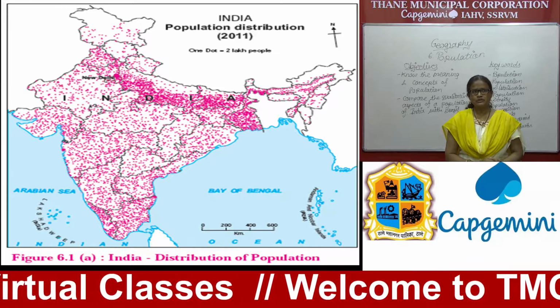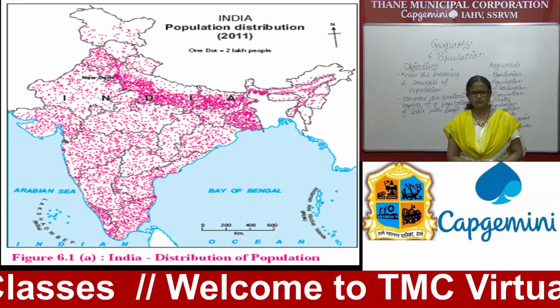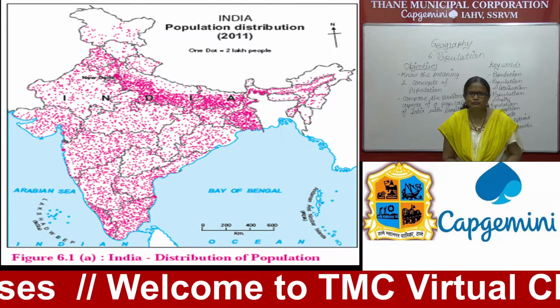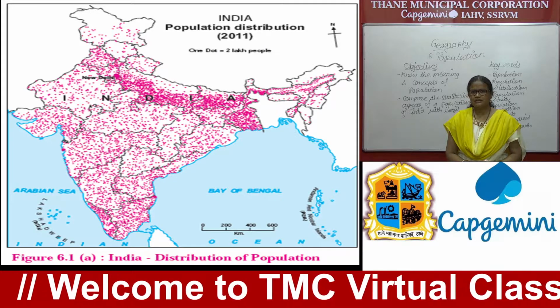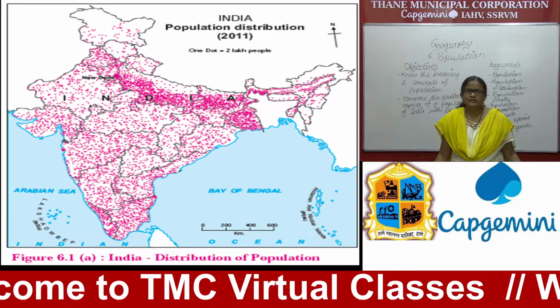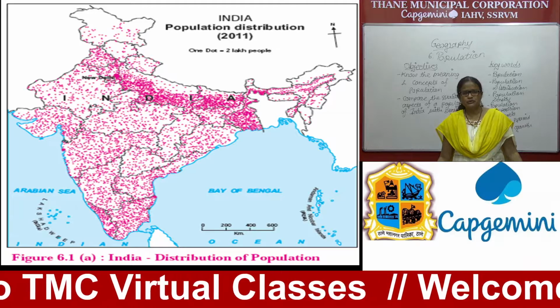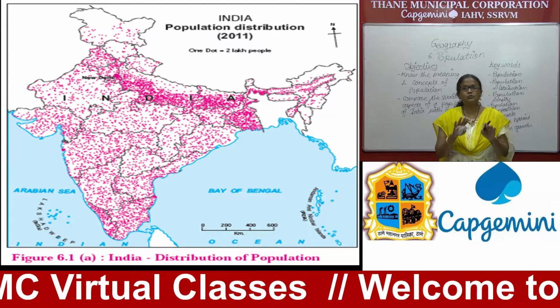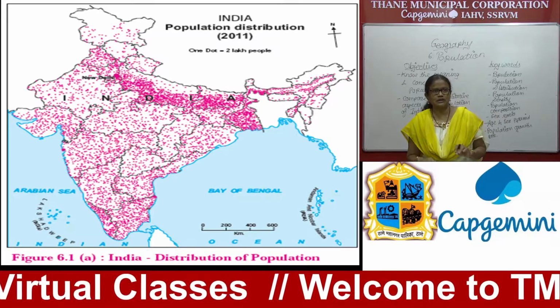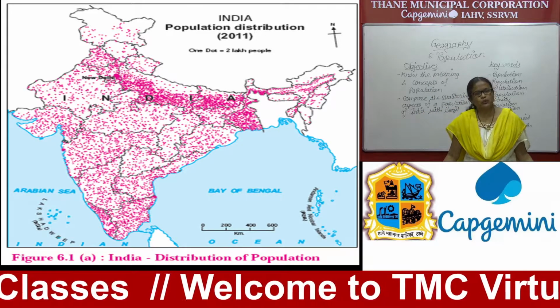Please identify what is shown in this map. Yes, population distribution. What is the meaning of distribution? Yes, anything which is distributed, that is called distribution. So in a population distribution, we are showing the distribution of population according to regions. These dots are indicating distribution of population.